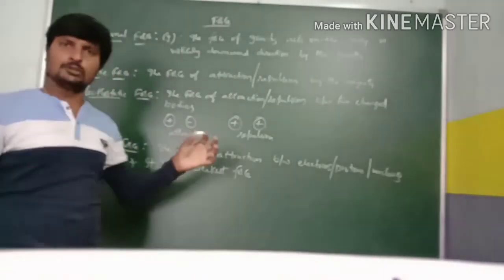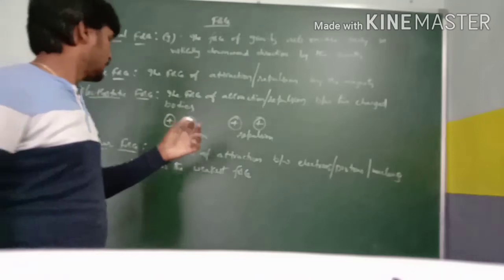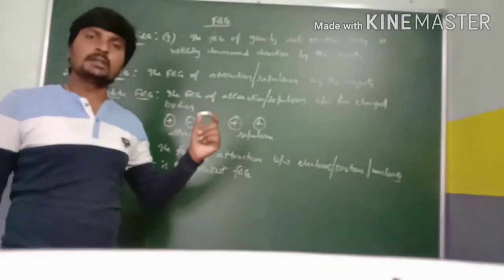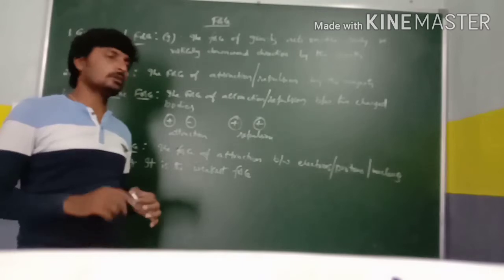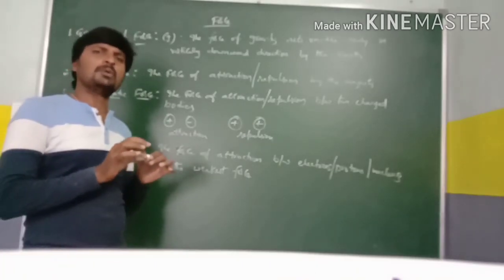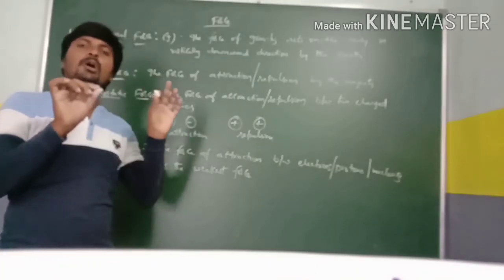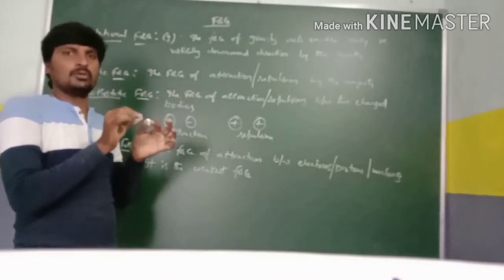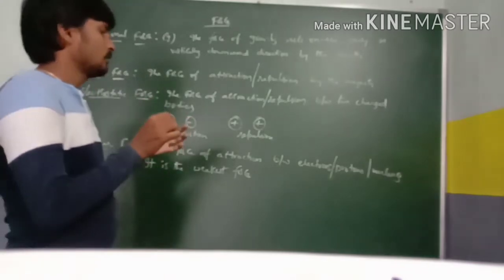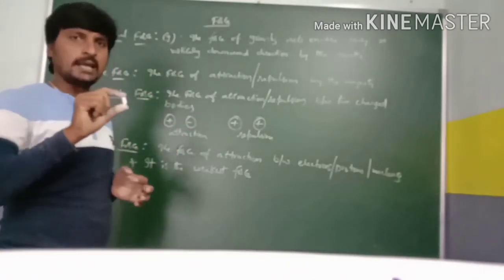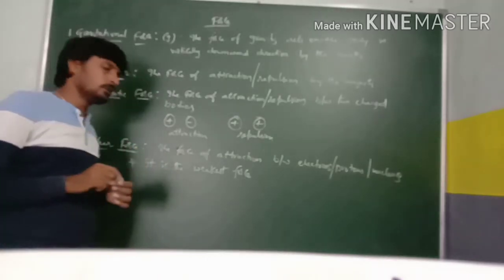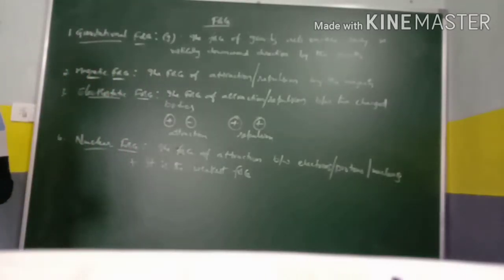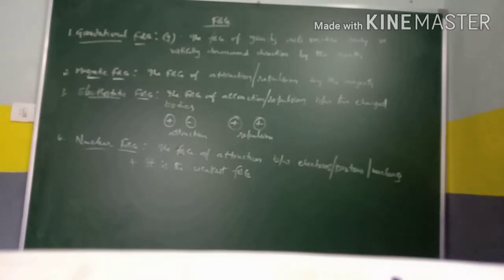Because this is a piece of matter which is made up of particles. In these particles there are atoms, and in each atom there are electrons, protons, and neutrons. So by simply applying a very small amount of force, I can break the molecules present in this object. We can break this chain very easily, so nuclear force is the weakest of all the forces. So these are the examples under the category of contact force and non-contact force.